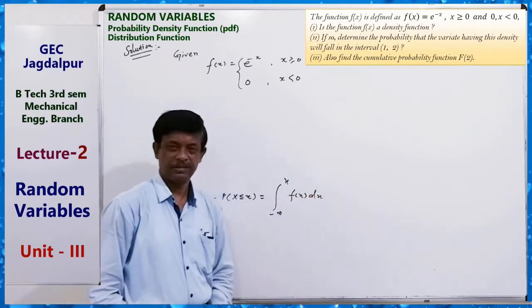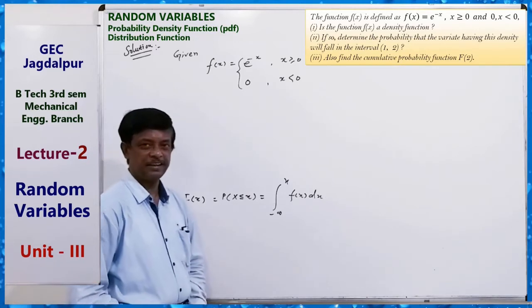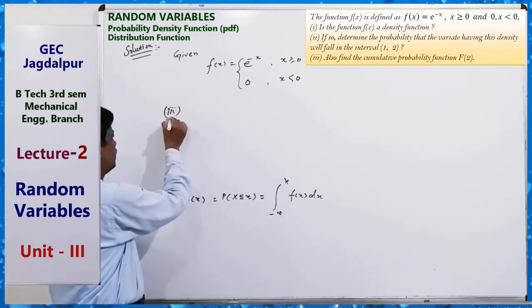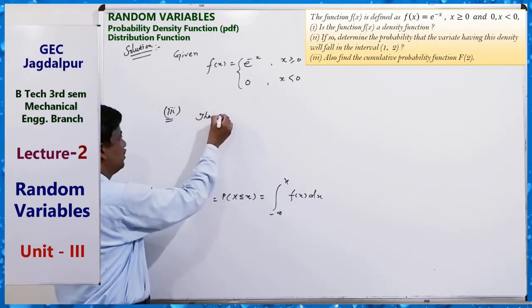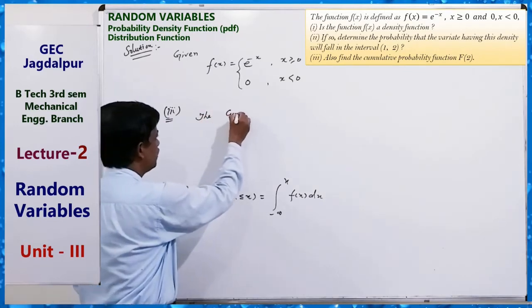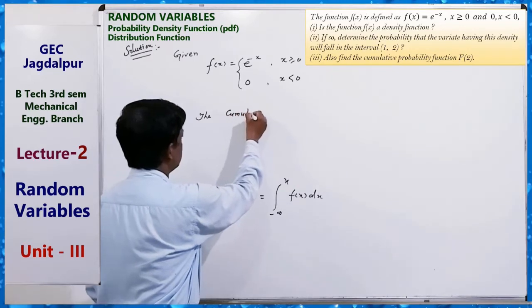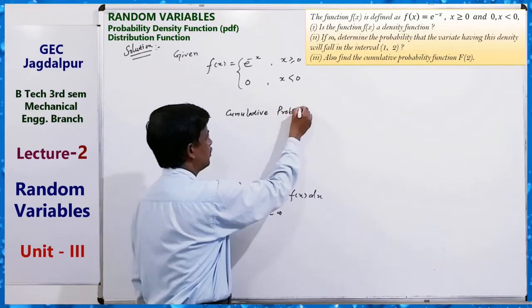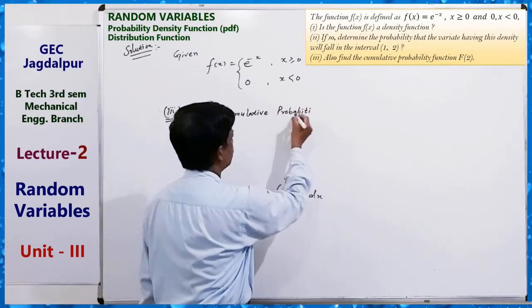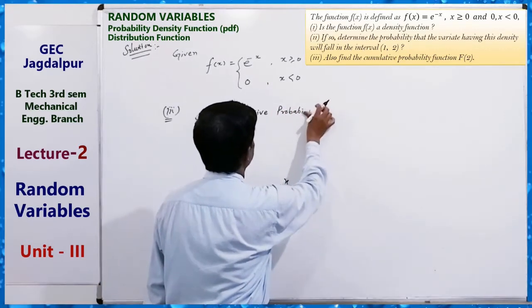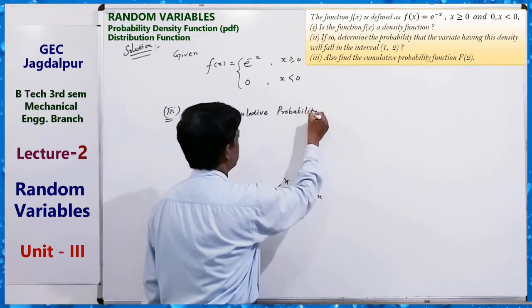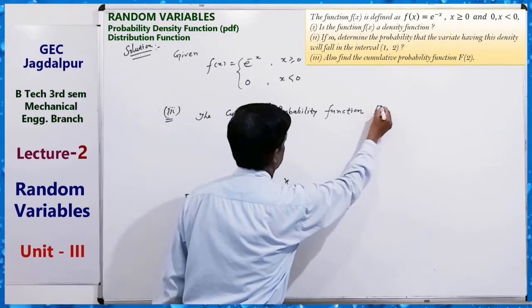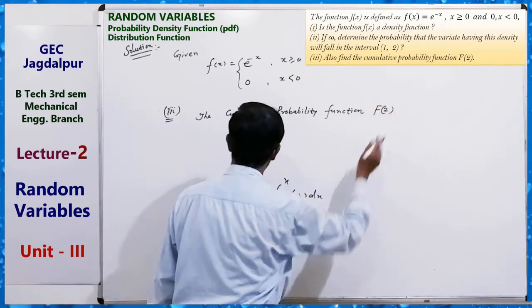This is clear. So here, in the third part, we have to find the cumulative probability function F(x).